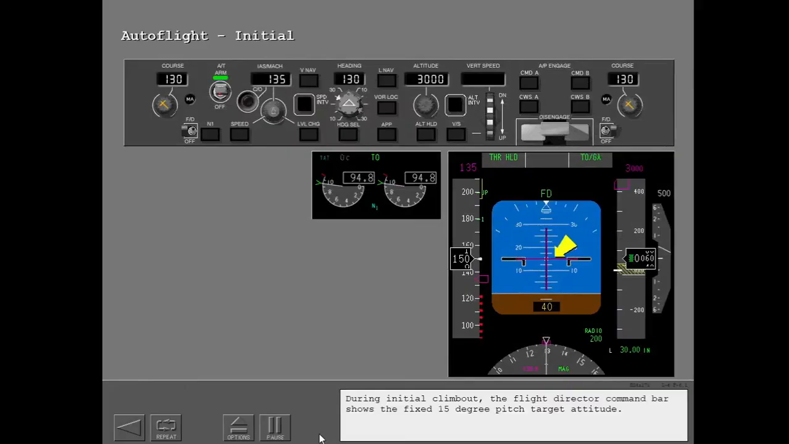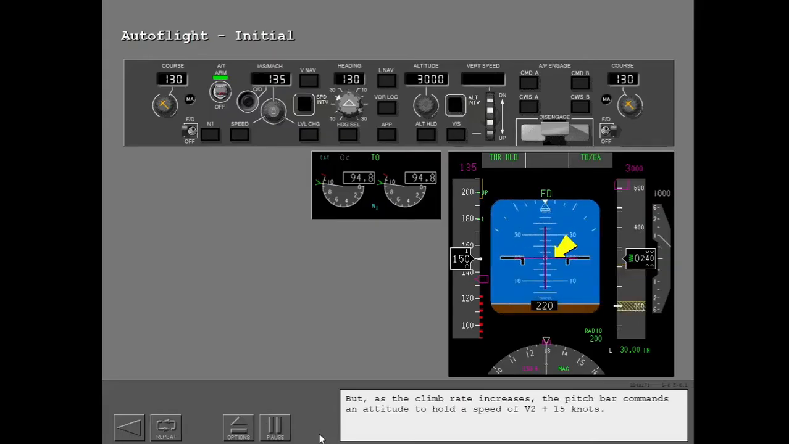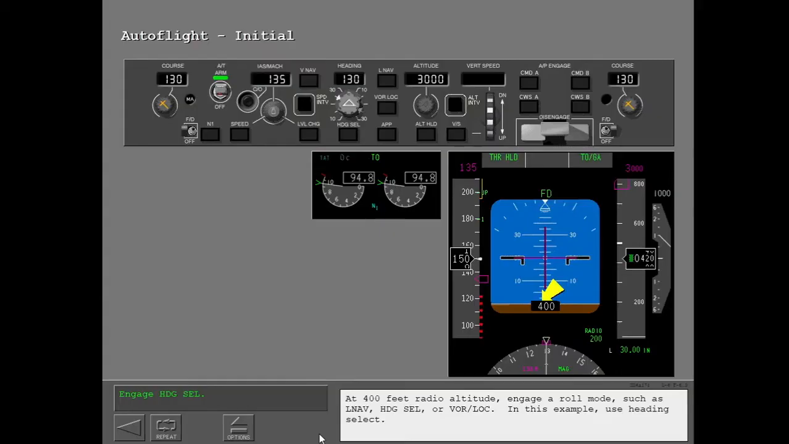During initial climb out, the flight director command bars show the fixed 15-degree pitch target attitude. But as the climb rate increases, the pitch bar commands an attitude to hold a speed of V2 plus 15 knots. At 400 feet radio altitude, engage a roll mode such as LNAV, heading select, or VOR/LOC. In this example, use heading select.